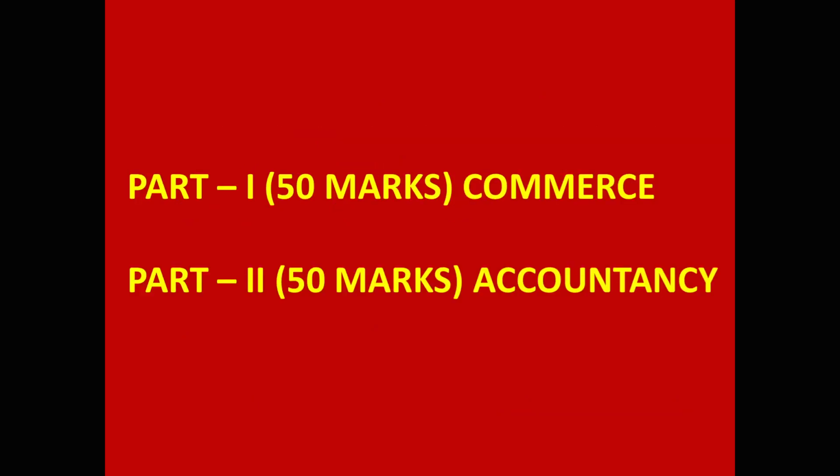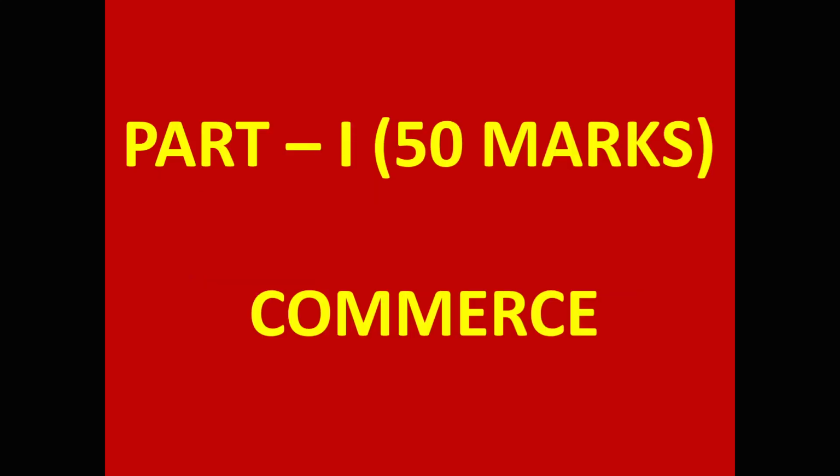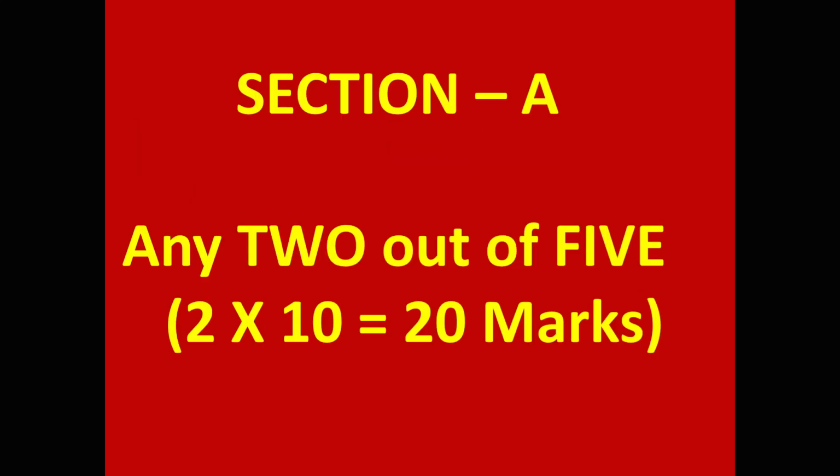Paper is divided into 2 parts, part 1, part 2. Part 1 is commerce, 50 marks. Part 2 is accountancy, 50 marks. Part 1, commerce. In section A, 5 questions will be given. Any 2 we should attempt. Each one is for 10 marks. 2 into 10, 20 marks.